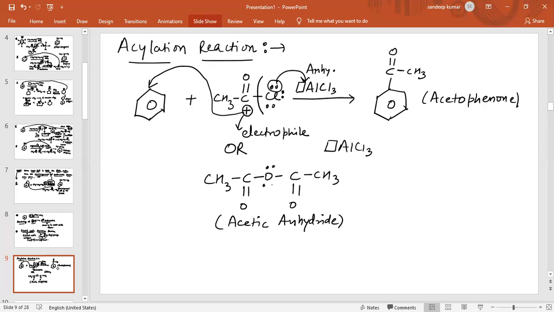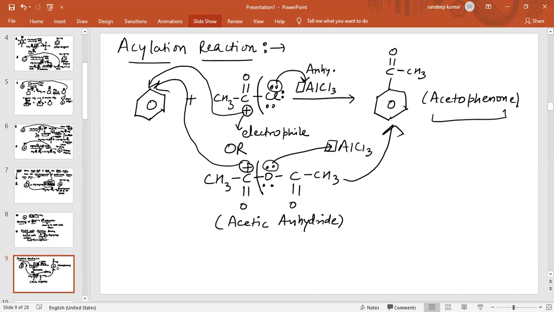Now, oxygen having a lone pair of electrons, this oxygen lone pair will attack the vacant orbital of aluminium. Now this bond will break. Again, the same carbocation is generated. Now this carbocation can attack one of the carbon atoms of benzene and the same product is obtained. Either we use acid halide or we use acetic anhydride, the product obtained is the same, which is acetophenone.